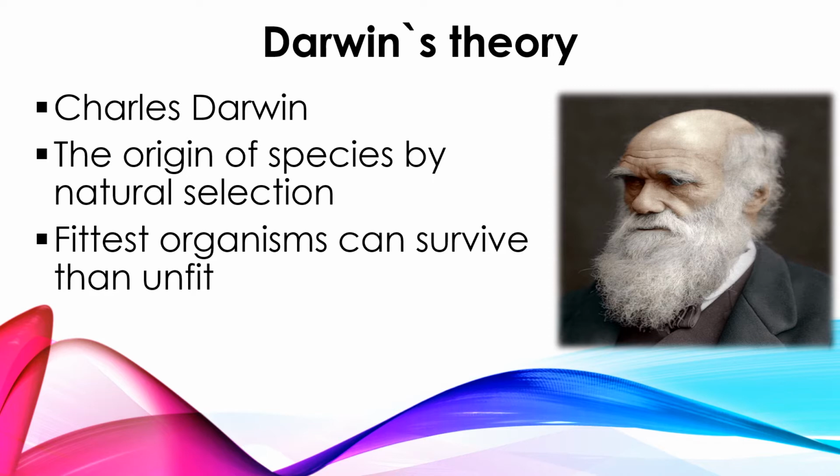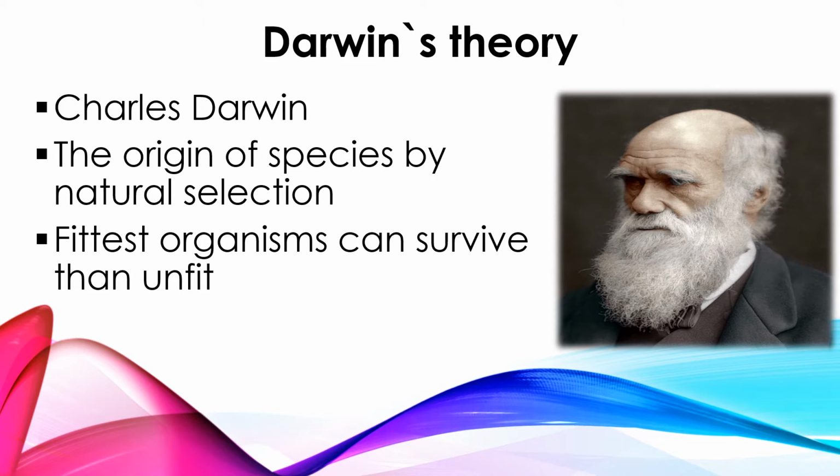And he went throughout this world for around 5 years, and he collected a lot of details regarding plants and animals, and he conducted experiments. Then he found similarities as well as differences among these plants and organisms, and finally he came to one conclusion.